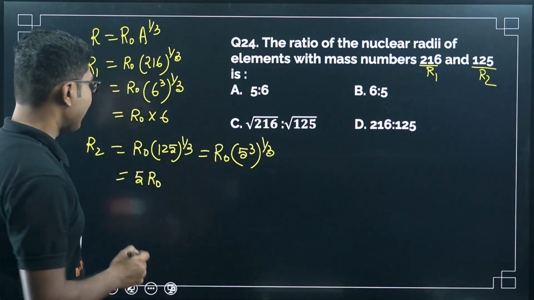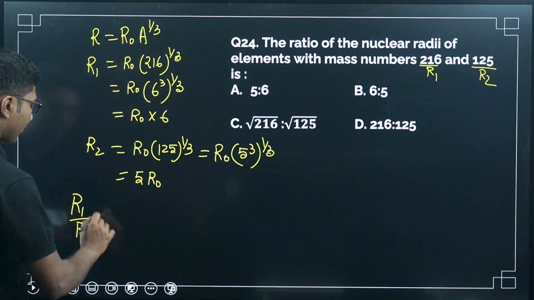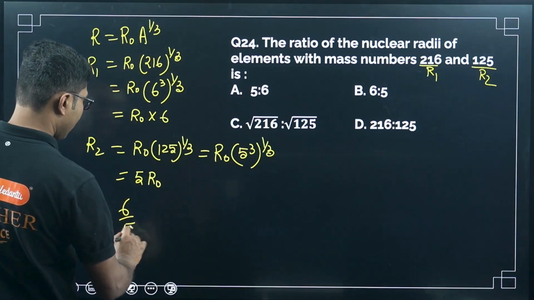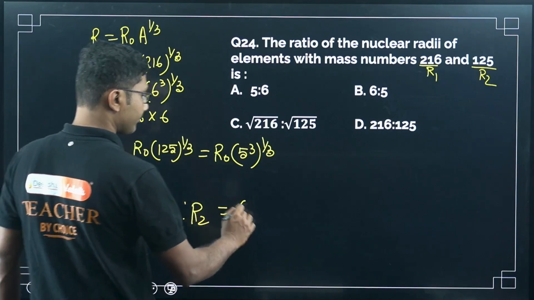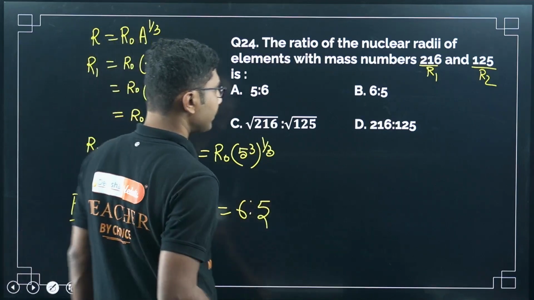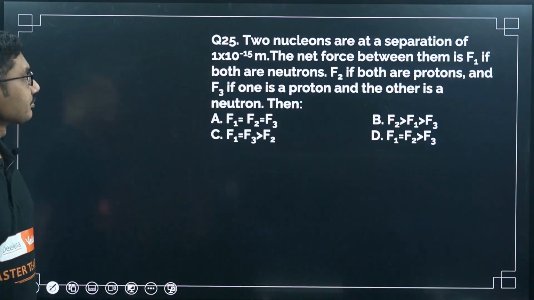Okay, so they have asked you to find the ratio between R1 and R2. So R1 by R2 is 6 by 5. So R1 is to R2 should be equal to 6 is to 5. So 6 is to 5 is the answer. Correct answer is option B.